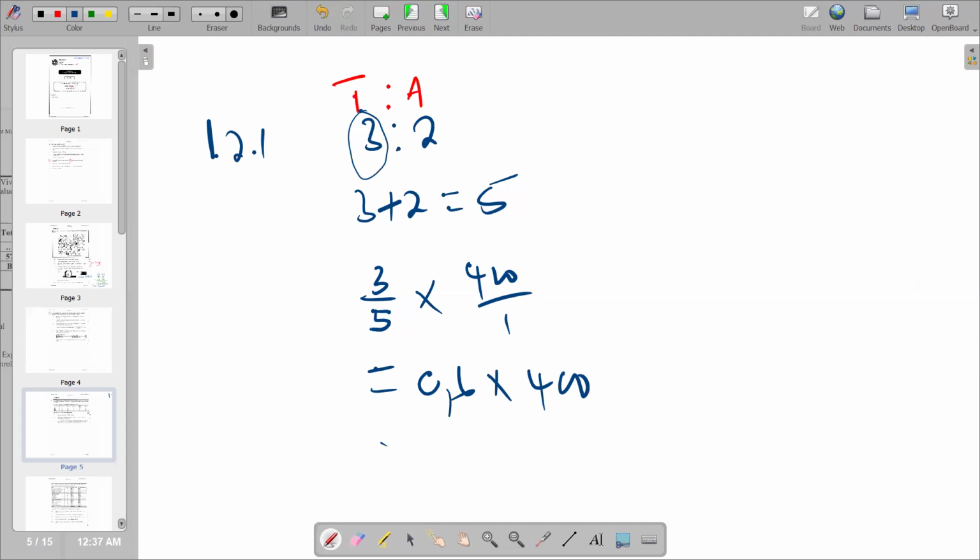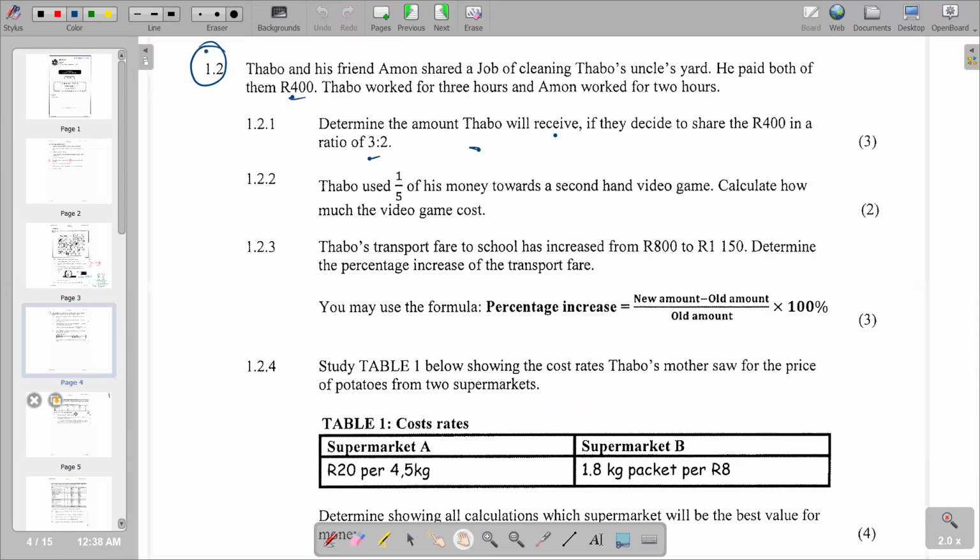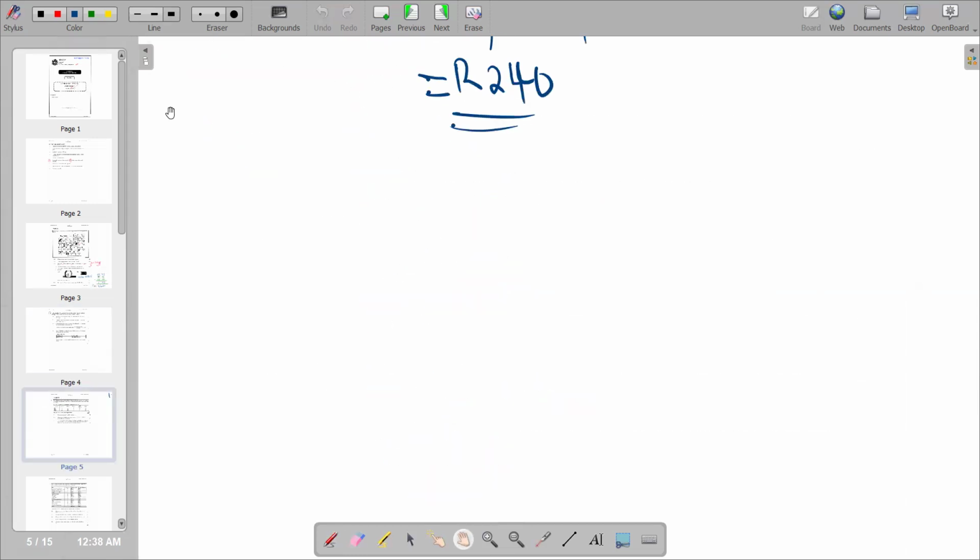So basically, with that, we can now say 0.6 times our 400, 240, and you see that money which is runs. So this is how we calculate how much the video game costs. So we're now on 1.2.2. So from here you see that we are on 1.2.2.